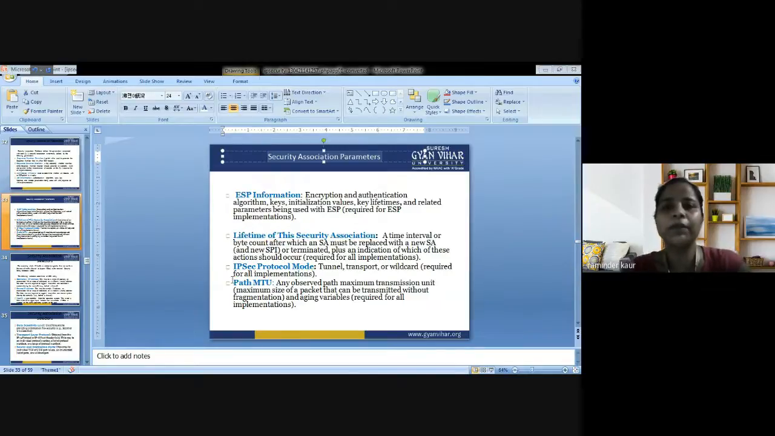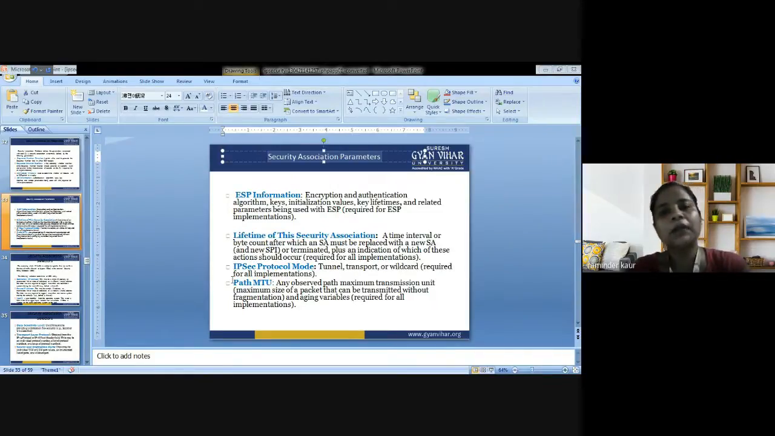A time interval or byte count after which an SA must be replaced with a new SA and a new SPI, or terminated, plus an indication of which of these actions should occur. This is required for all implementations. Next is IP security protocol mode, which is concerned with tunnel, transport or wildcard. That is required for implementations.